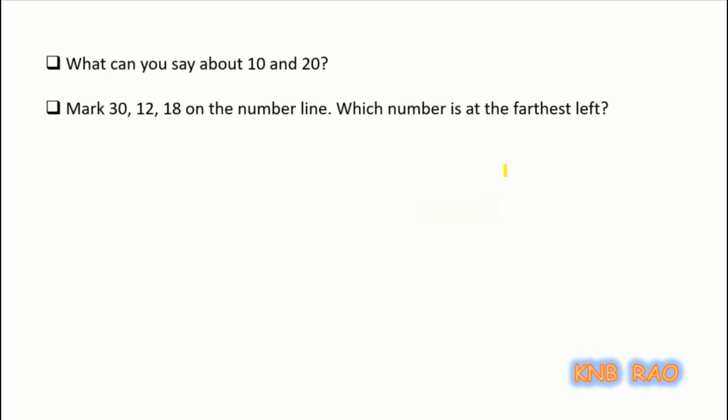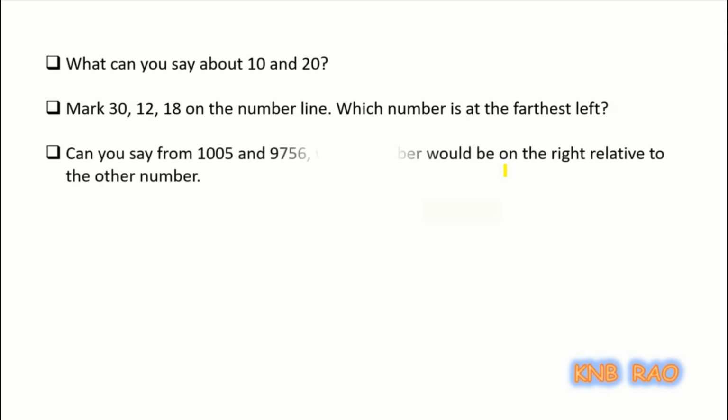Mark on it 30, 12 and 18. After drawing a number line and marking them, which number is the farthest left, leftmost among these three numbers? You have to identify. So you have to draw the number line also.